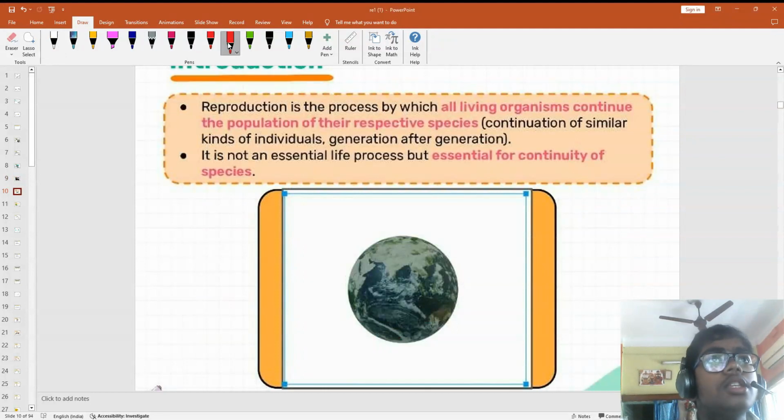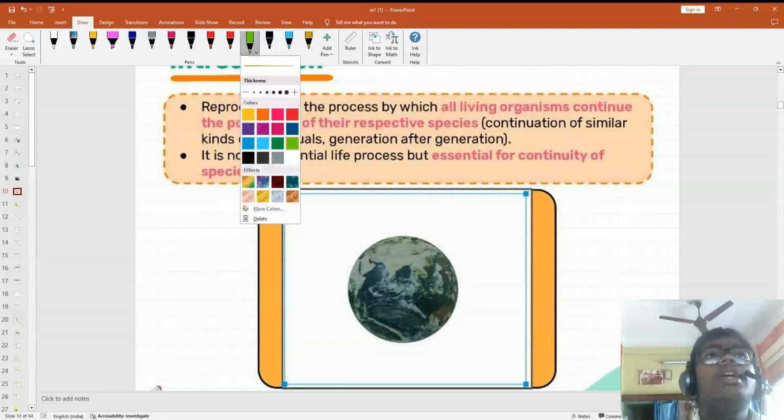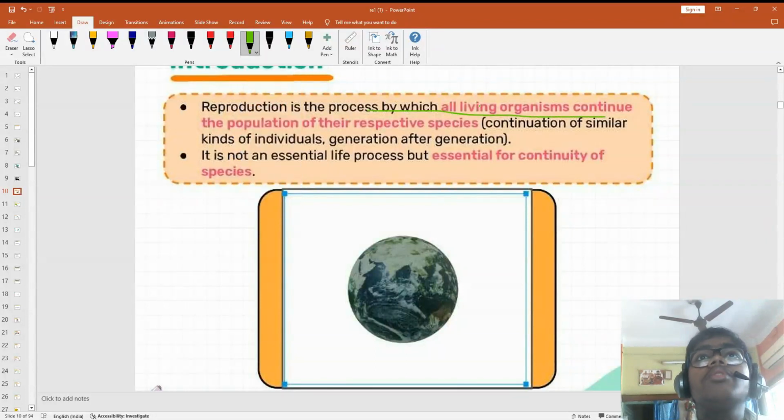Reproduction is the process by which all living organisms continue the population of their species. Now their species' population continues. That is reproduction.